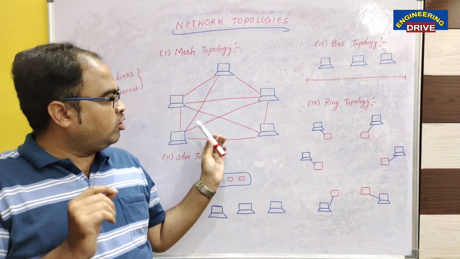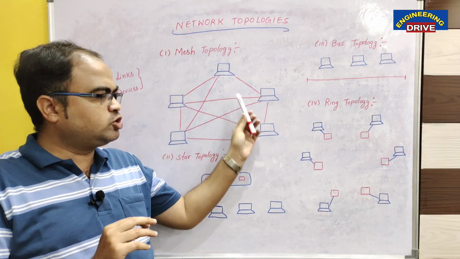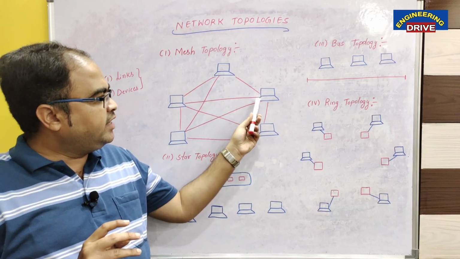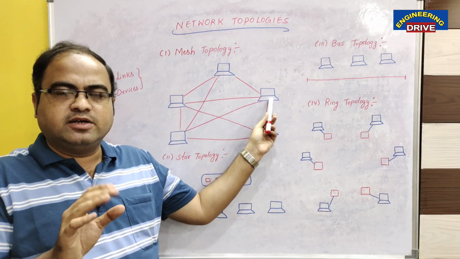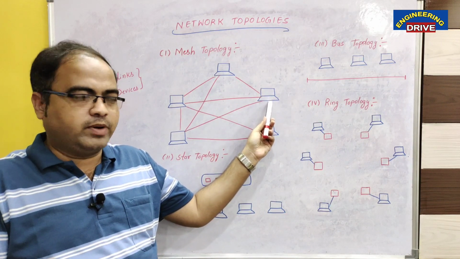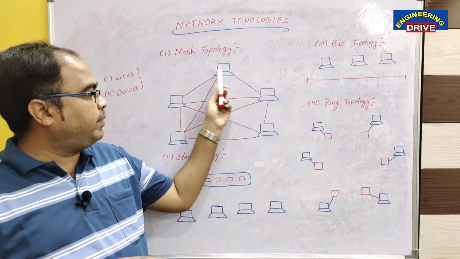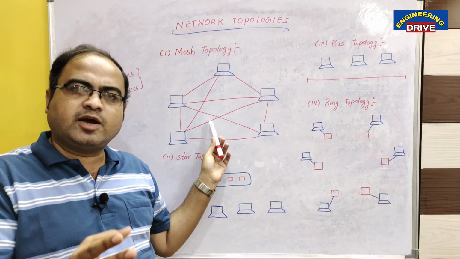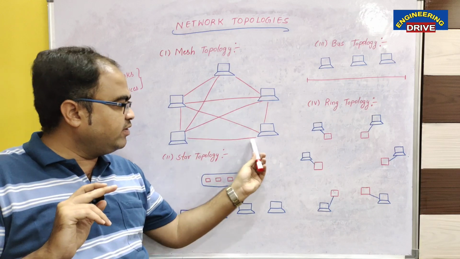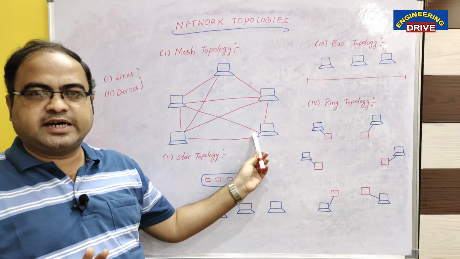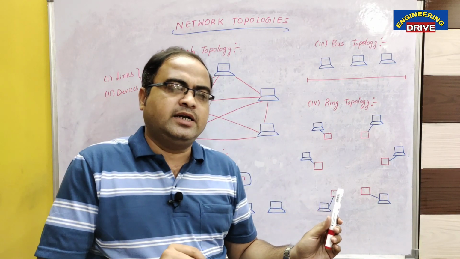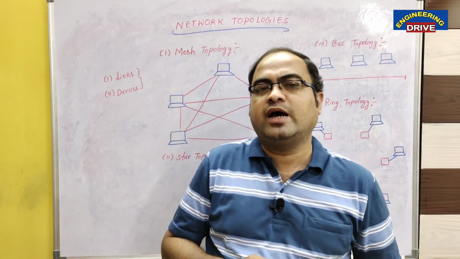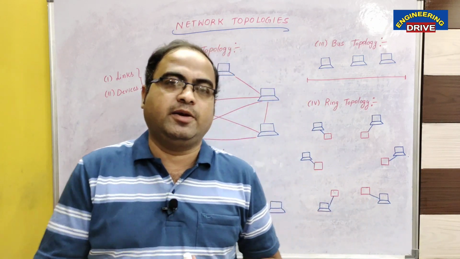Now, the biggest advantage of mesh topology is, if any device fails or is not working properly, it has no impact on the remaining devices, because they can still communicate with each other through their respective links. Mesh topology is one of the reliable topologies on which we can depend.